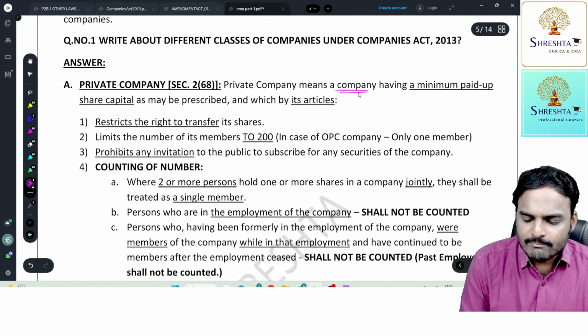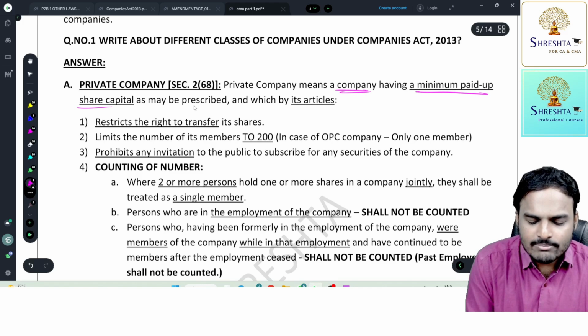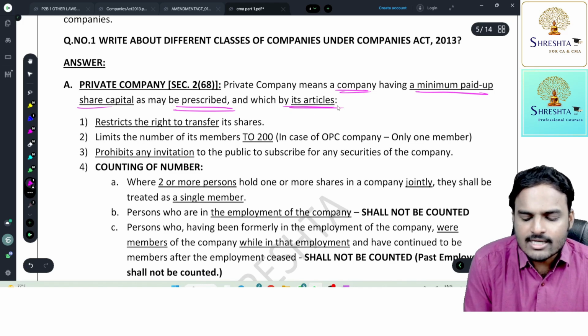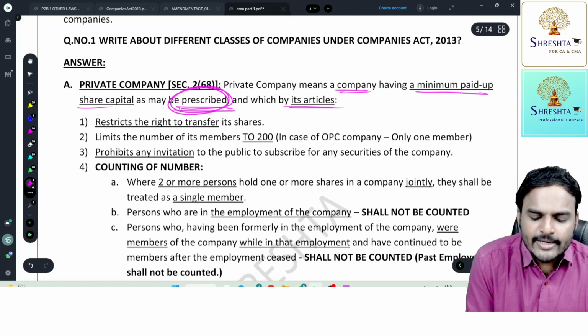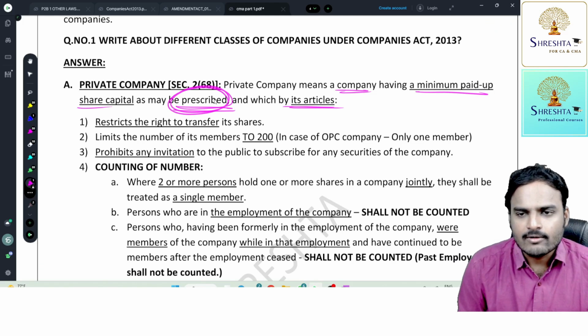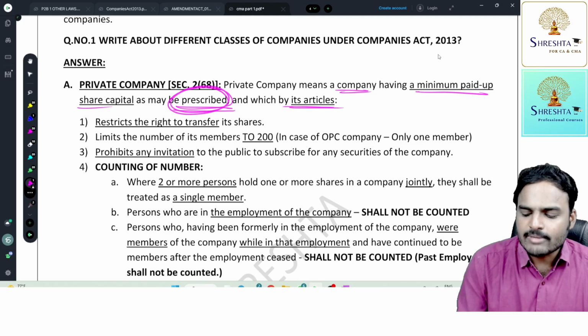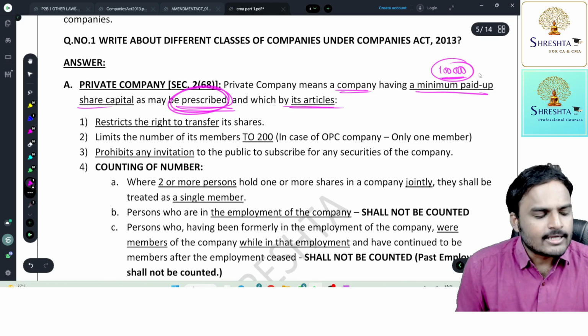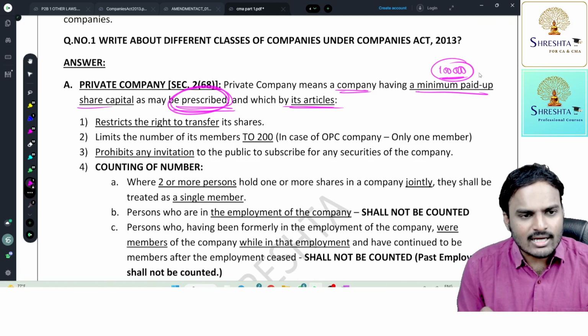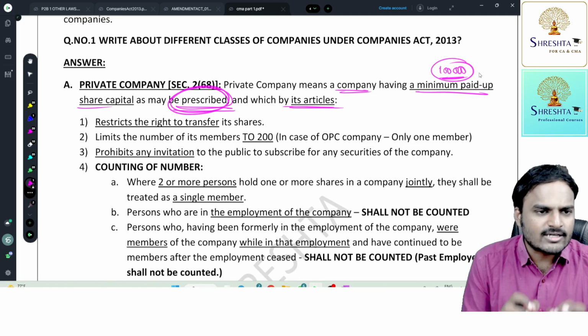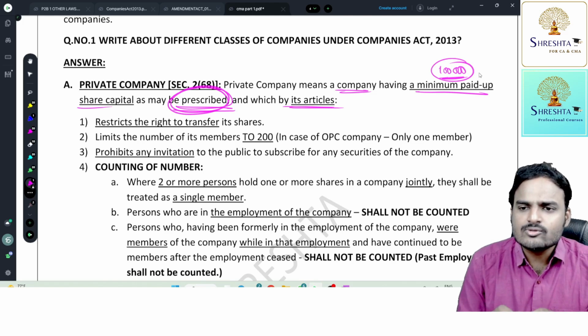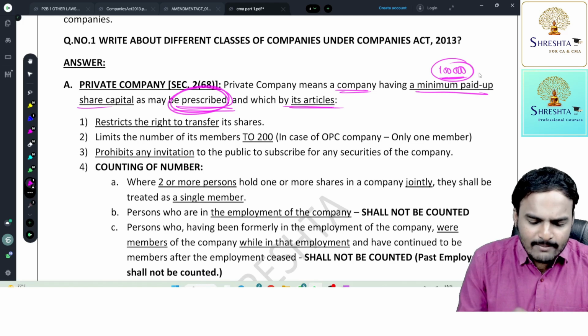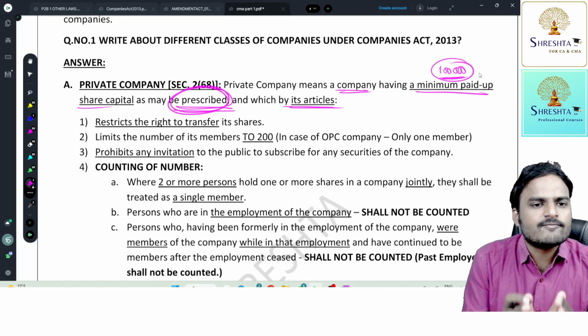Private company means a company having a minimum paid up share capital as may be prescribed, and by which its articles contain three conditions. So today, minimum paid up share capital is not yet prescribed. When the Act originally came into the picture, the minimum paid up share capital was 1 lakh. So what is this paid up share capital, sir? See, for any business to start and to continue, they need some funds. Who will invest those funds? Owners.